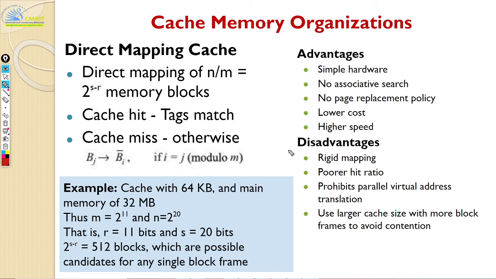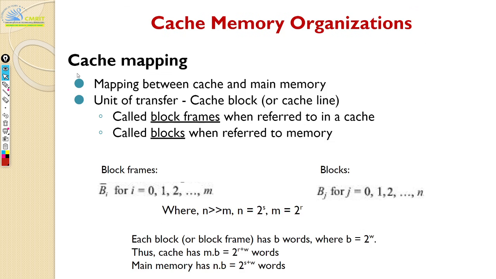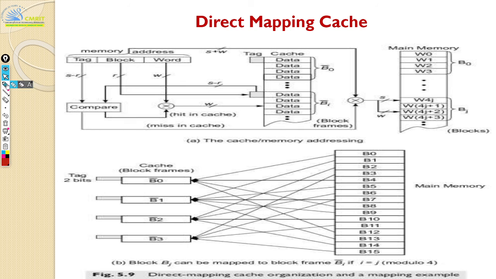Let us say this is your cache and this is your memory. Actually, let's go back to the previous diagram instead of me drawing. If you take this figure, B0 is mapped to this B bar 0, and then B4 will also be mapped, B8 will also be mapped, B12, B16, everything will be mapped to here.